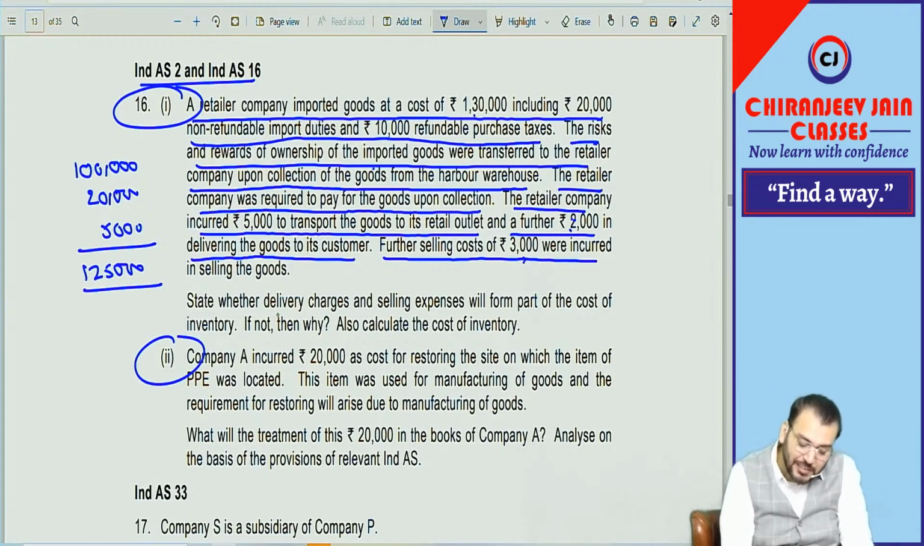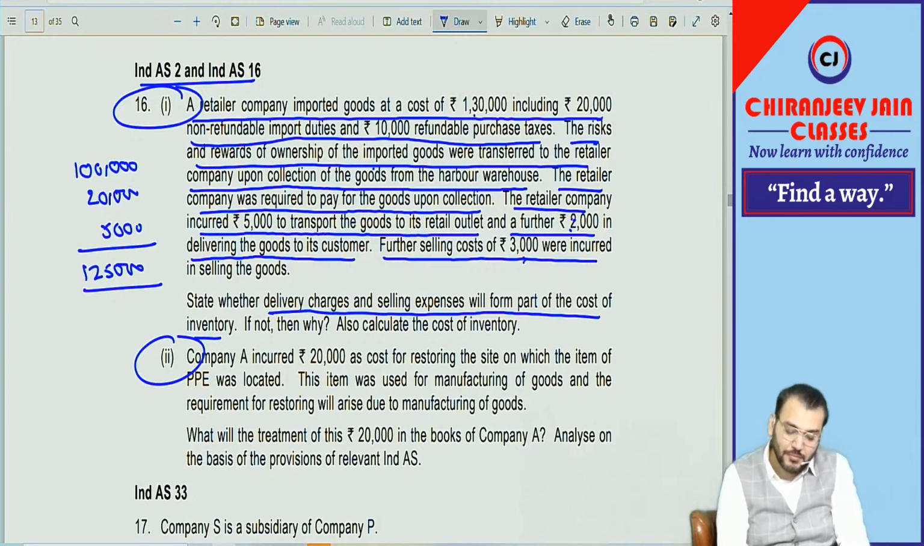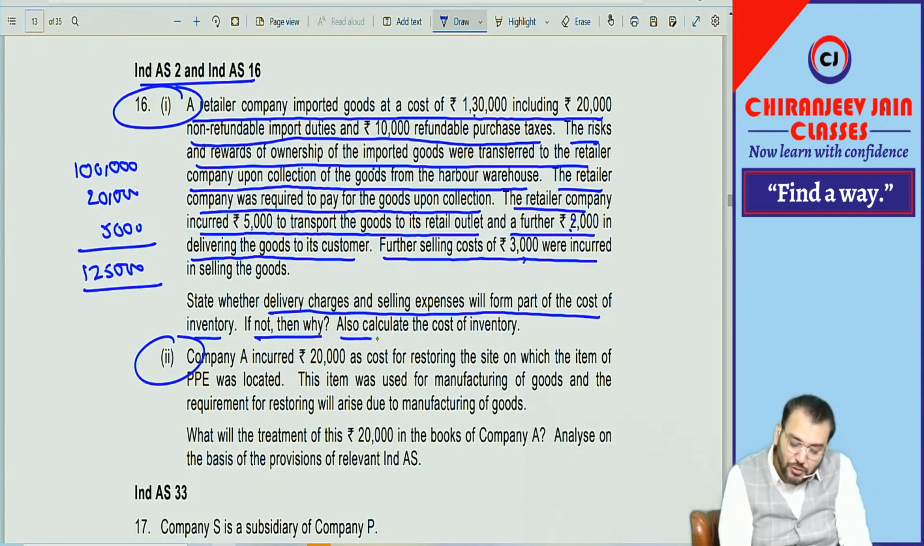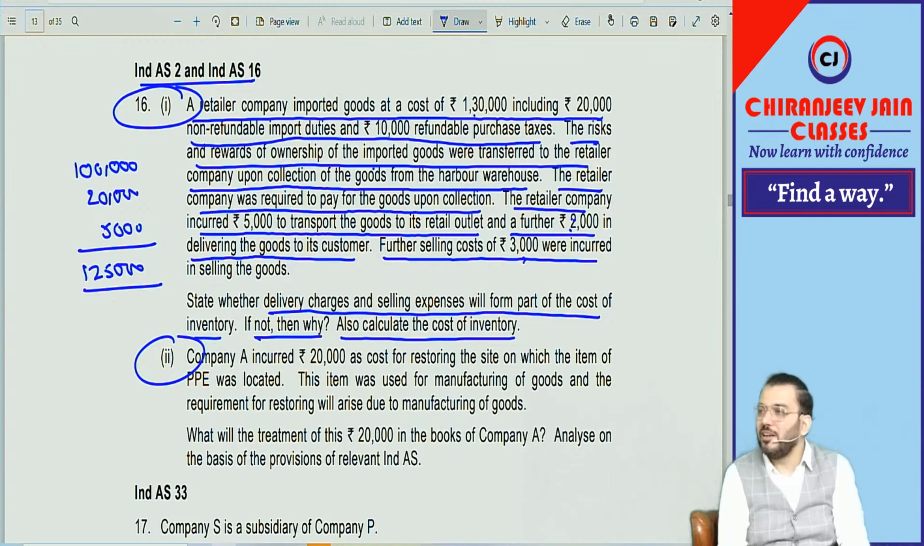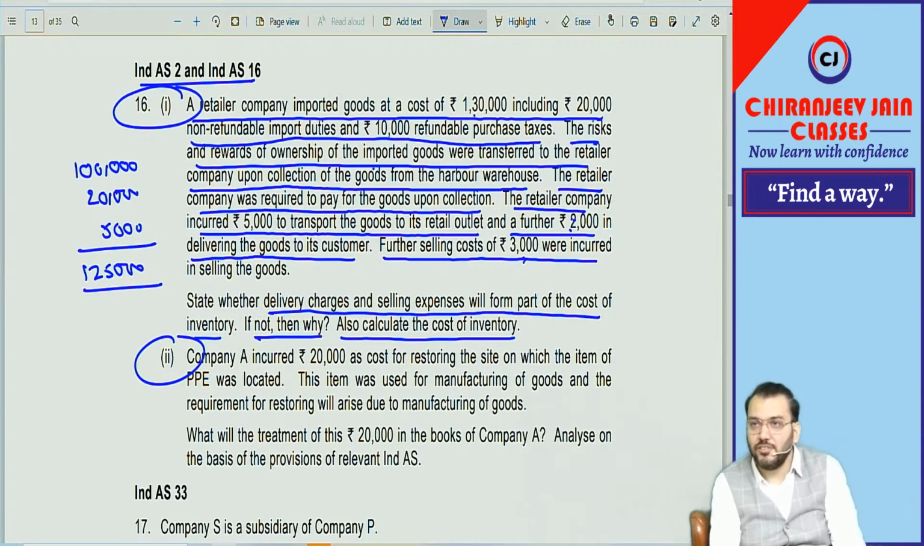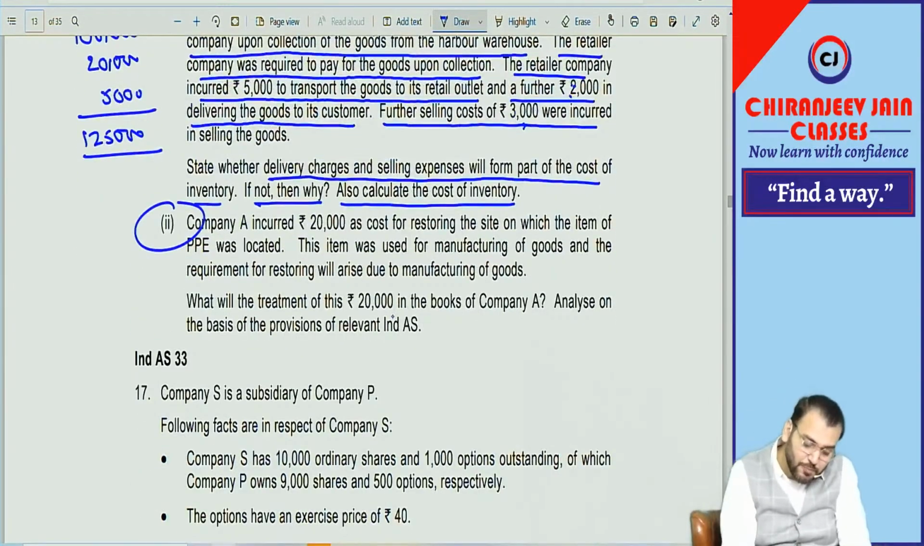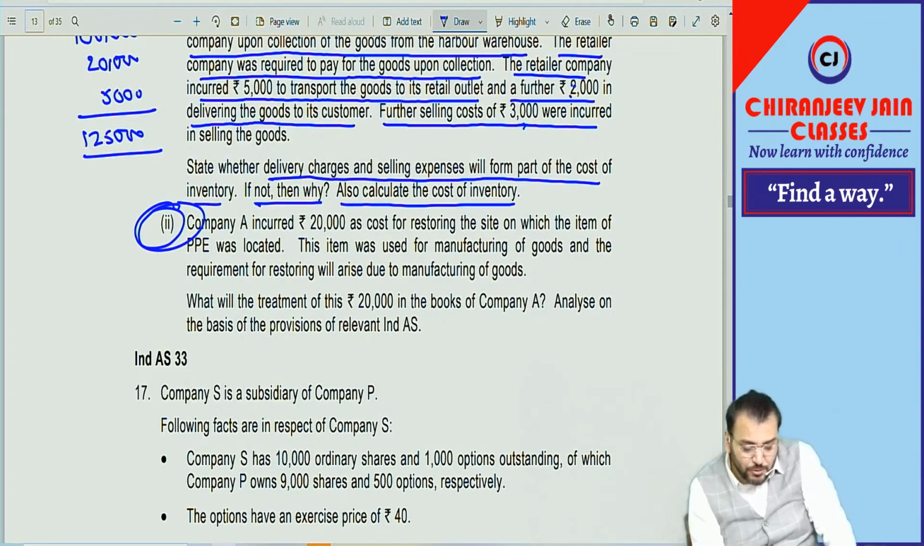State whether delivery charge and selling expense will form part of the cost of inventory. If not, then why? Also calculate the cost price of inventory. You can do it on your own. Read the solution. Correct. This point number 2 is a very good question.